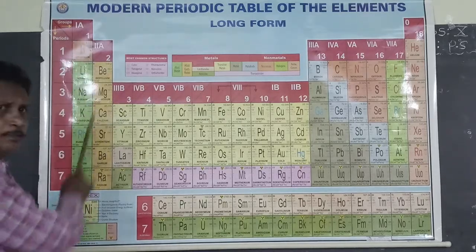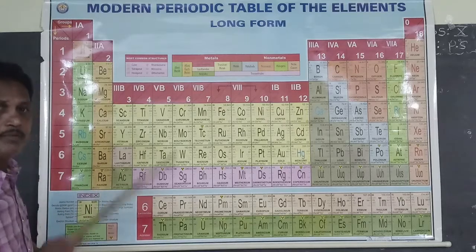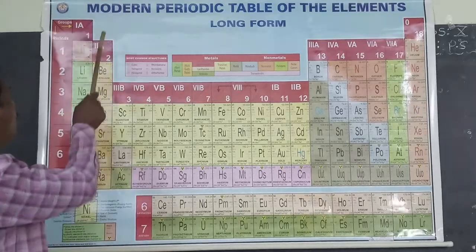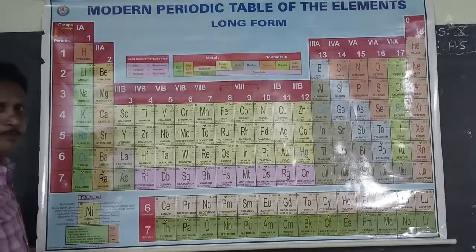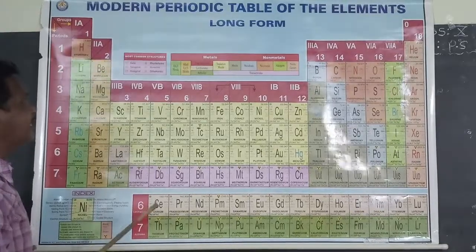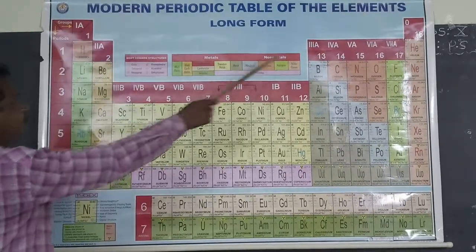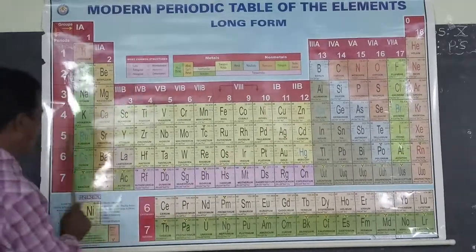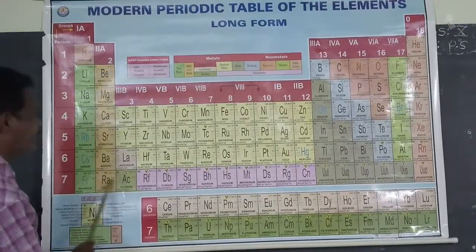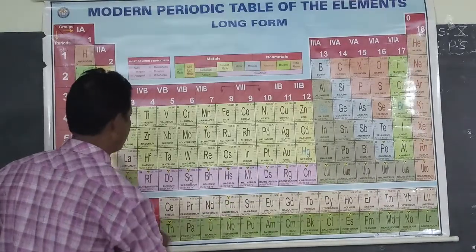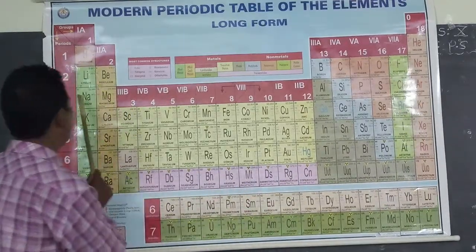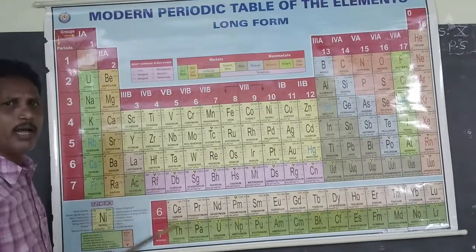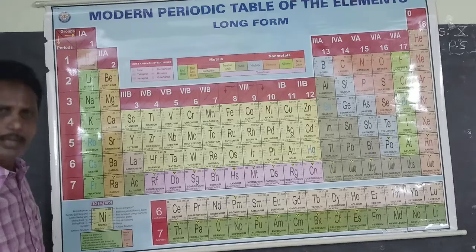Vertical columns are called groups. There are 18 groups present in the modern periodic table. There are 7 horizontal rows: first, second, third, fourth, fifth, sixth, seventh. These 7 horizontal rows, from left to right, are called periods.